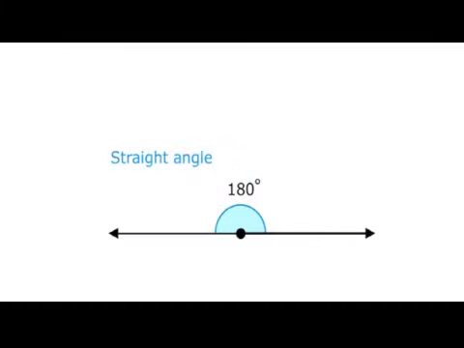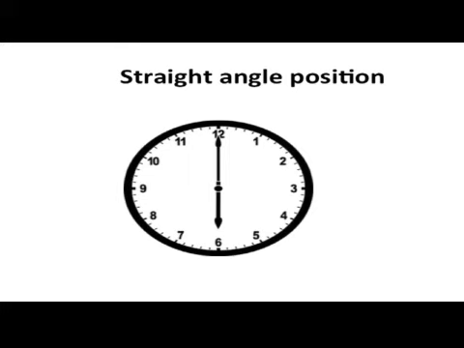Now we shall see about straight angle. An angle whose measure is 180 degrees is called a straight angle. Let us see the figure. The measure of the angle at 6 o'clock is 180 degrees.